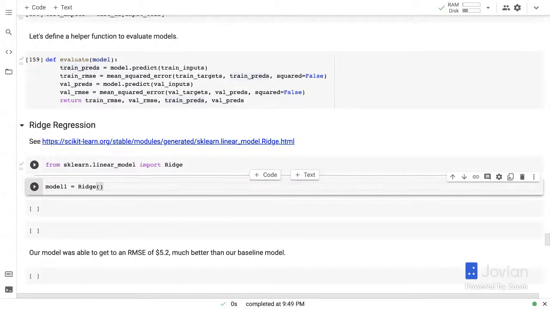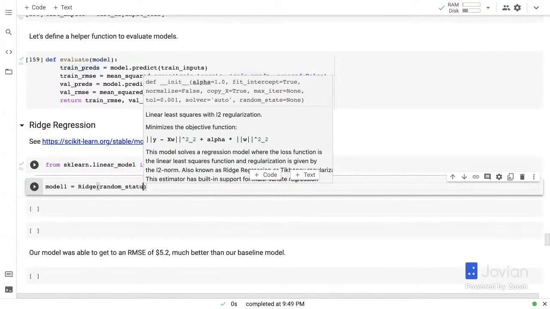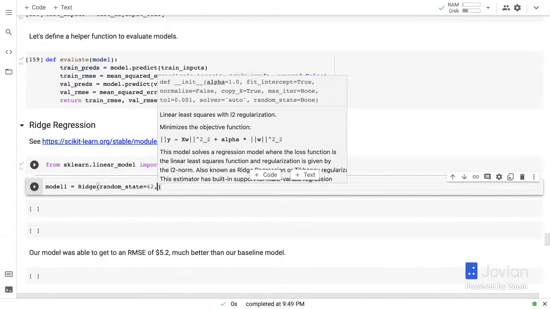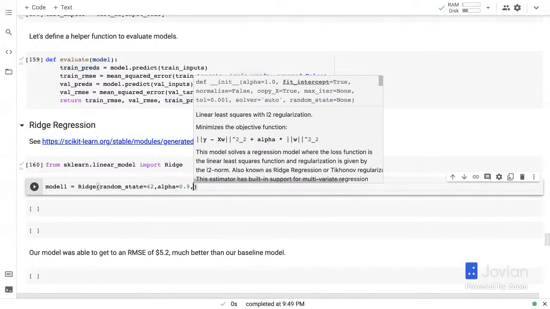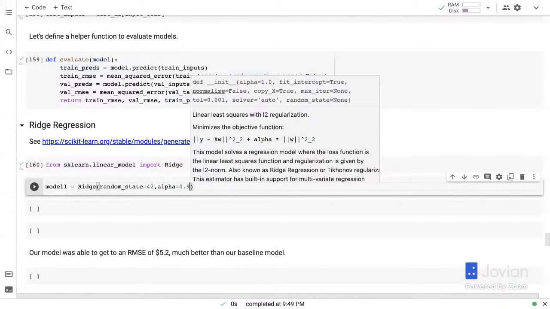And I think, let's see, there are a few parameters here. So I think we can specify a random state here. I'm just going to do random_state=42 so that I get the same result each time. Now, ridge uses something called L2 regularization in combination with linear regression in the objective function. So you can specify the value of this alpha here. I would encourage you to play around with it. Let's do alpha=0.9 maybe. And then ridge also has a bunch of other things that you can set. You can set a solver and a bunch of other things. So I'll encourage you to try it out.